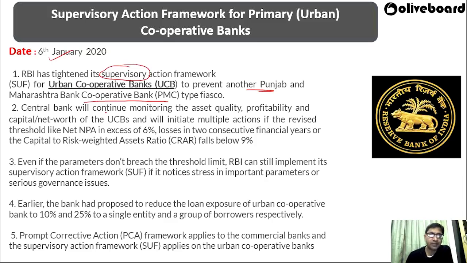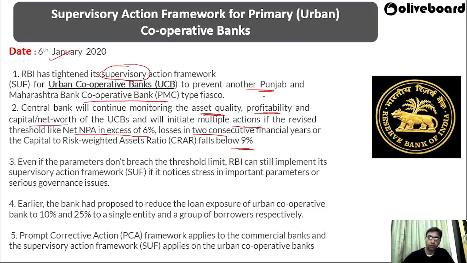The central bank will continue monitoring the asset quality, profitability, and capital net worth of urban cooperative banks, and will initiate multiple actions if revised thresholds are breached, like net NPA exceeding 6%, losses in 2 consecutive financial years, or the capital to risk weighted asset ratio falling below 9%. RBI will keep monitoring the asset quality, meaning what assets are held by the cooperative banks.